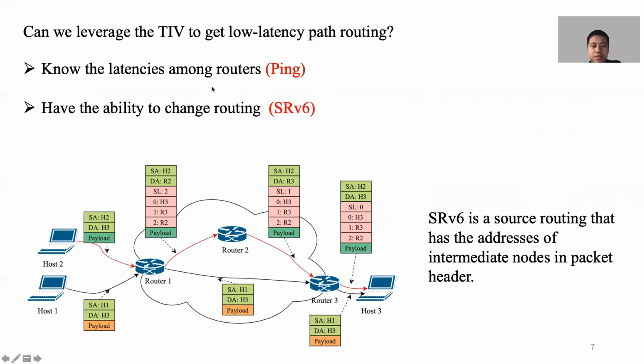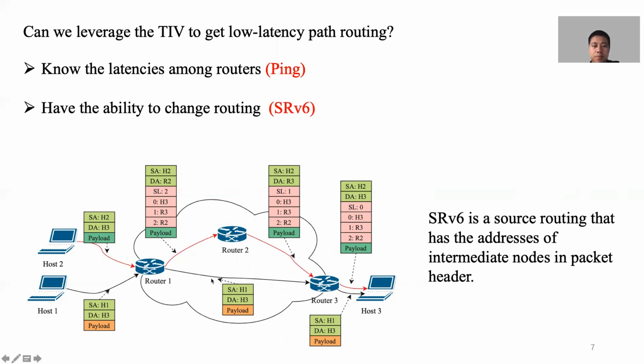To implement this, we need to know the latencies among routers, which can be solved by a PIM program. We also need the ability to change routing, which can be solved by SRv6. SRv6 is a source routing protocol that carries the addresses of intermediate nodes in the packet header.